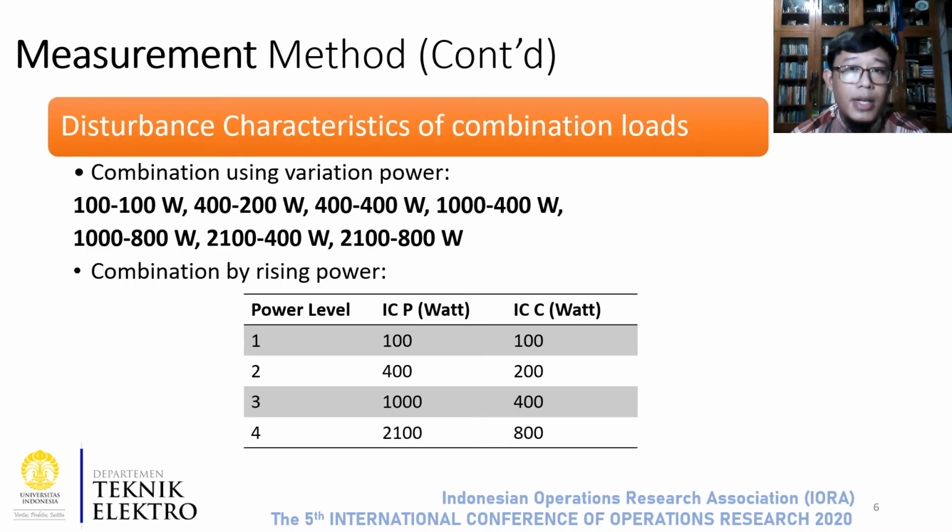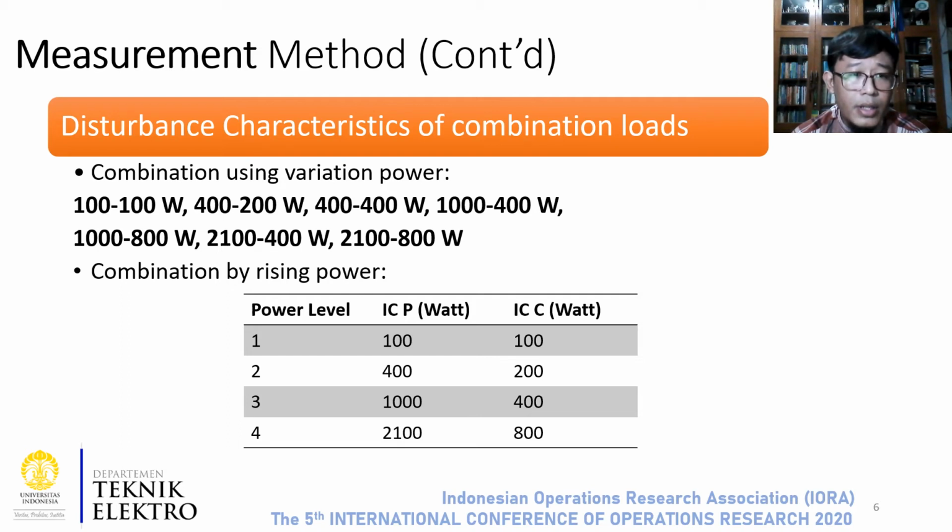After we measured and got the disturbance characteristic of each induction cooker, the next step is we find the combination of induction cooker disturbance characteristics. On this combination load, we use two methods. The first one is using power usage variation, and the second is raising the power of each level. With the power usage variation, we are using this combination.